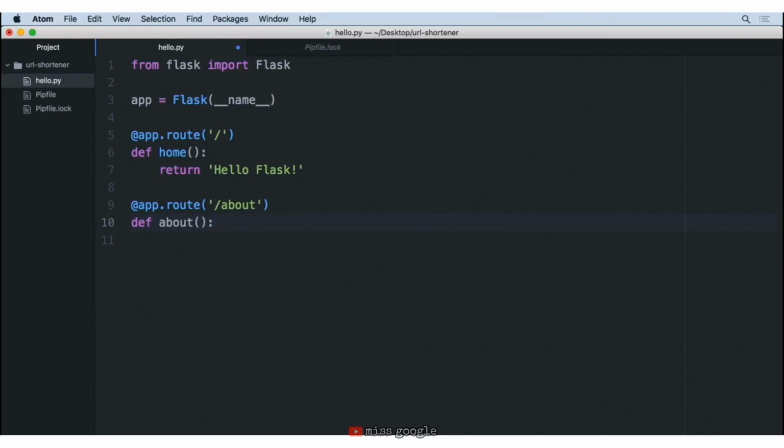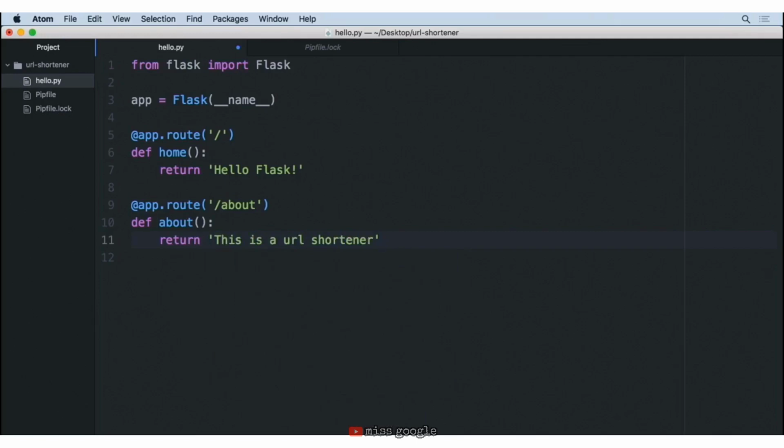Now in the about section, you can see on line 9 the /about, and on line 10 the name of the function, about. Those do match. But for the route for the home page at line 5, it's simply just the / and then we gave it a different name of home. Know that those two things do not have to match. And here inside of our about function, let's just simply go ahead and return a little information. We'll say this is a URL shortener.